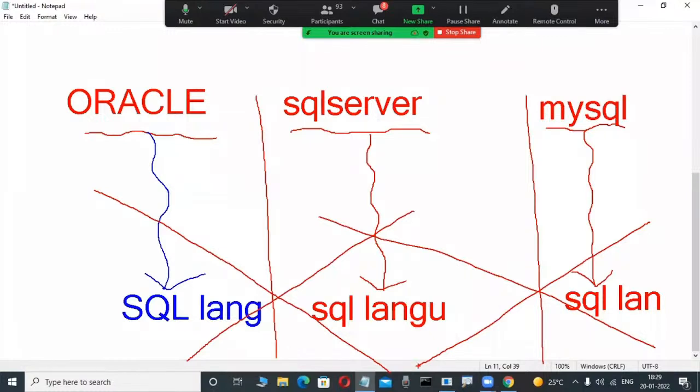How can I give you the guarantee that these are different? There is a simple technique. What is that? Concentrate here. Observe it here. So many people are saying different, very good, correct. Now observe: what is the technique? If you are a latest programmer, through some knowledge only, you can easily tell the difference. If you keep this in mind, it is a very easy way to understand this concept.